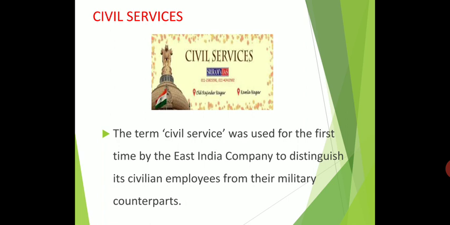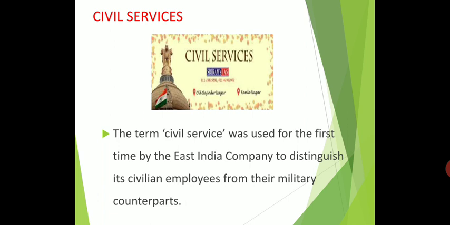The maximum age for competitors was fixed at 23, so only up to 23 could they write the exam. At the same time, the East India College at Haileybury was abolished in 1858. It was closed in 1858, and recruitment was done through the Civil Service Commission, that is, through the Indian Civil Service, ICS, exam.